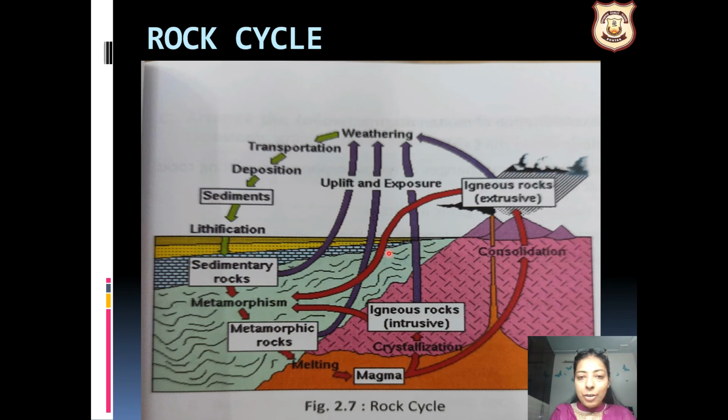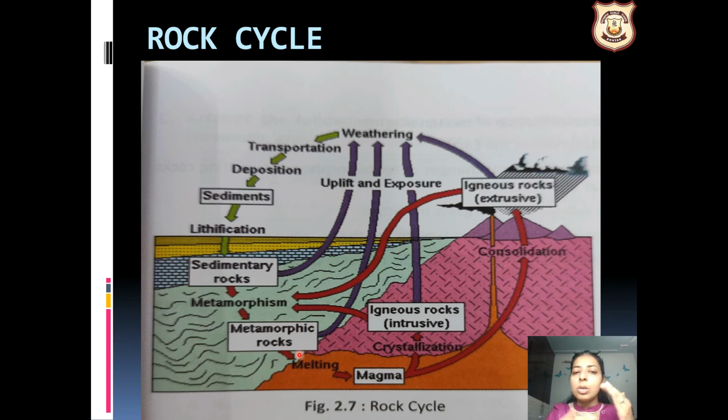And this red line represents that the igneous rocks can also, because of the extensive heat or the extensive pressure, get converted into metamorphic rocks. So from any stage, first of all, the igneous rocks बनेंगी. Uske baad, from igneous rocks, it can convert into metamorphic rocks or the sedimentary rocks.